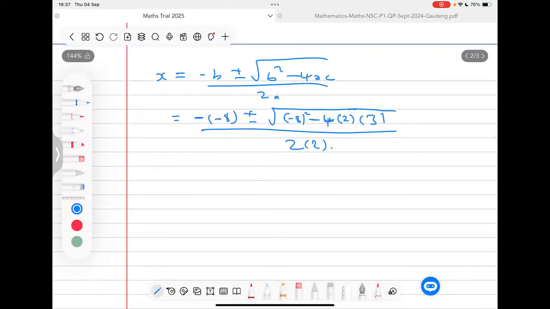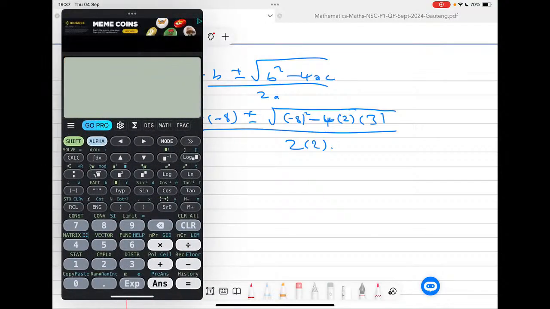Now at this stage, this question becomes very boring, because we are going to use our calculator. So we are going to have here 8 plus the square root of 8 squared minus 4 times 2 times 3, all over 2 times 2.